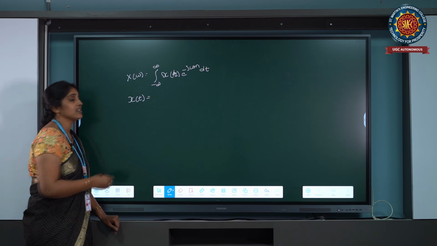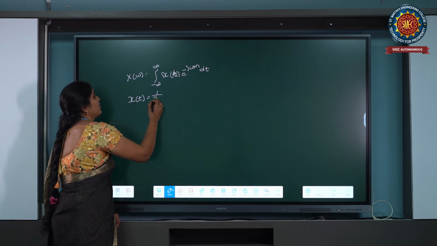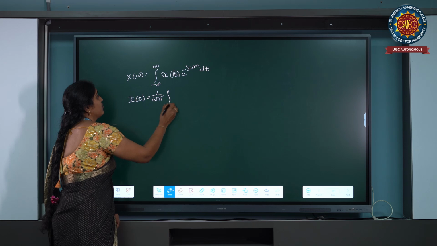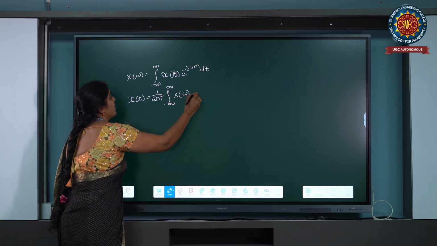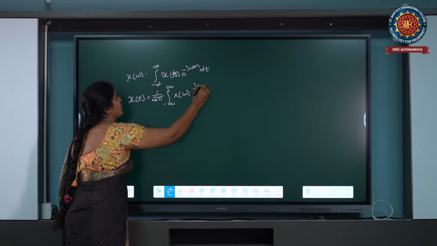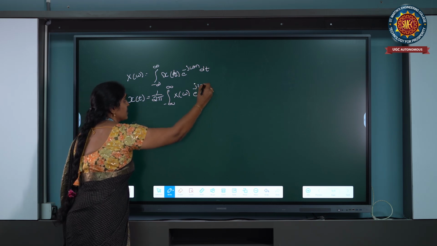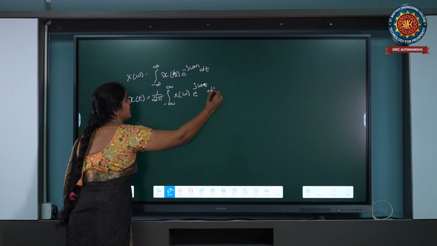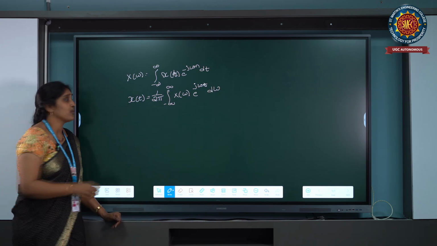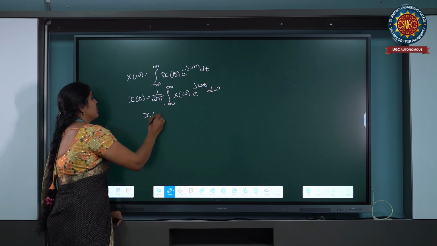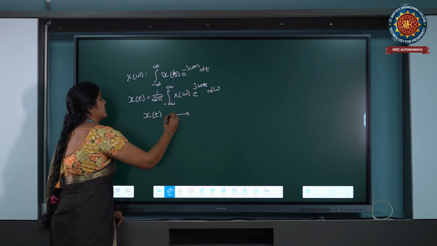So x of t is equal to 1 by 2 pi into the integration from minus infinity to infinity of x of omega into e power j omega t into d omega. This is the inverse Fourier transform equation. So x of t and x of omega we call Fourier transform pairs.